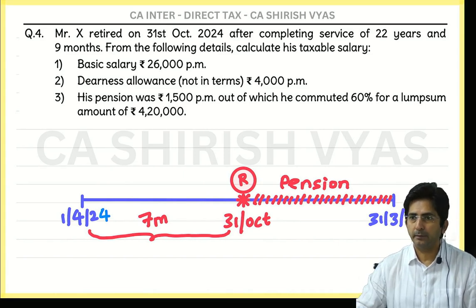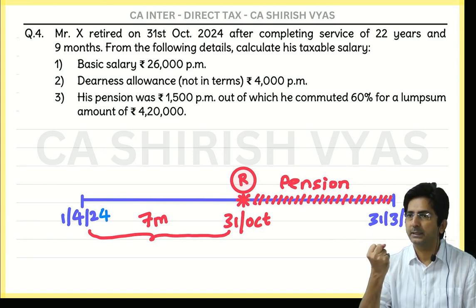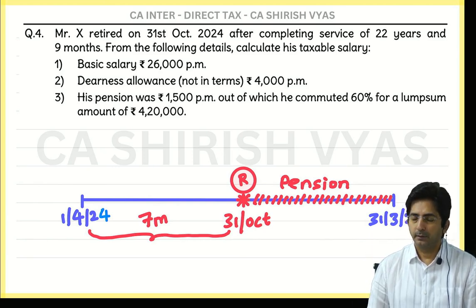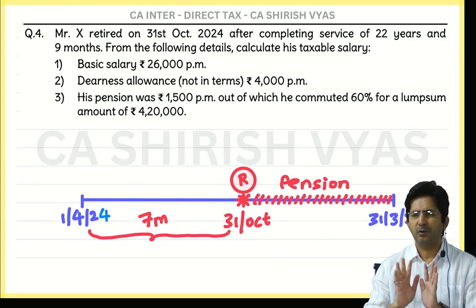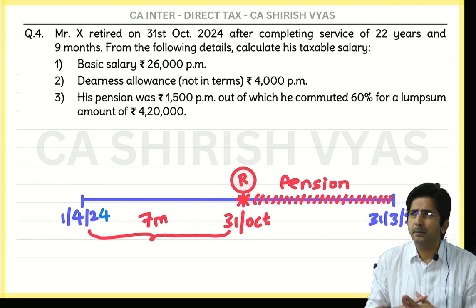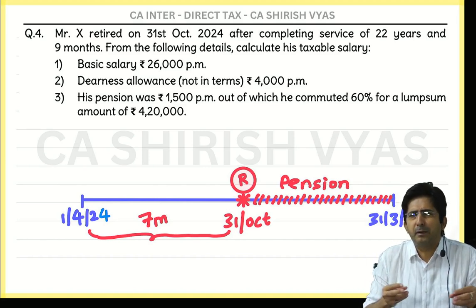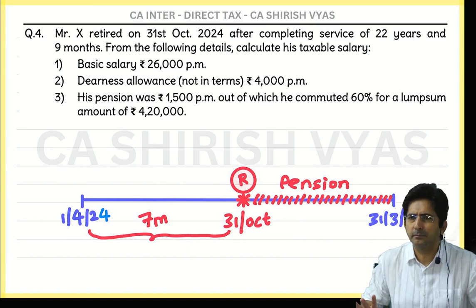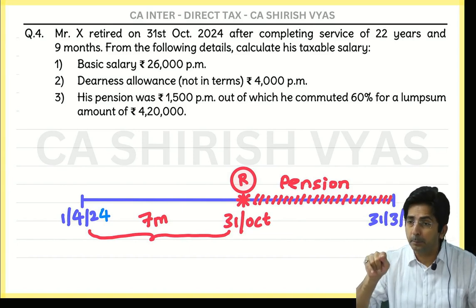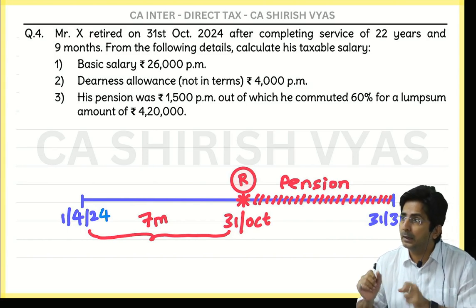Okay, now tell me, look here. What are the two methods of receiving the pension? Some people say, no, I want monthly basis only. So it is uncommuted. And some people say, no, I don't want monthly, it's so boring, every month a small amount. Give me lump sum. But there are some people who want partly monthly, partly lump sum.